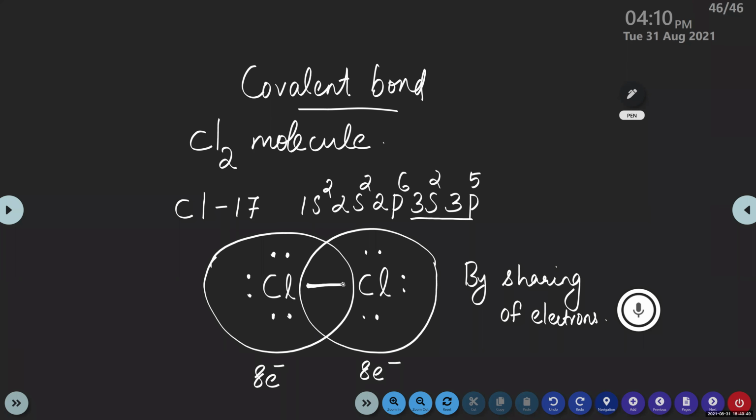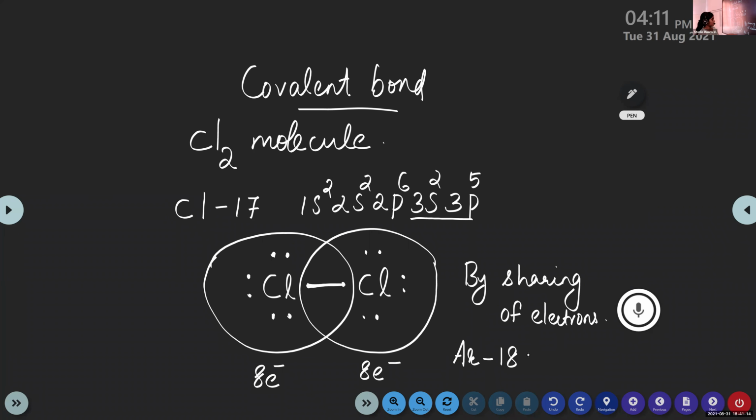Can you tell me which noble gas has a similar configuration? Now here it is 1s2, 2s2, 2p6, 3s2, 3p6. So it will be equal to the electronic configuration of which noble gas? Argon. Yeah, argon. In the case of argon, the atomic number is 18, right?